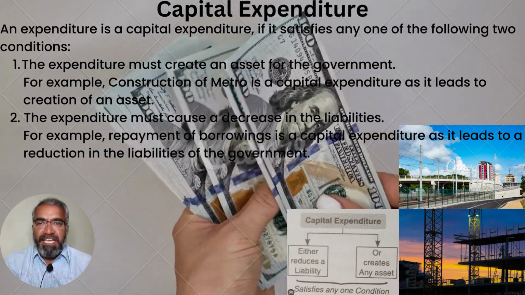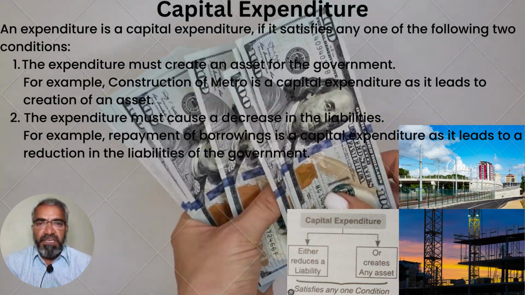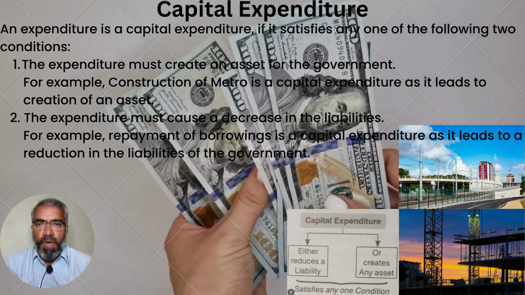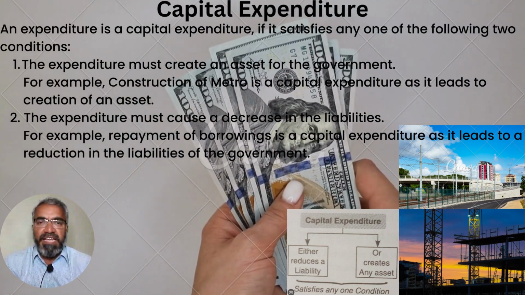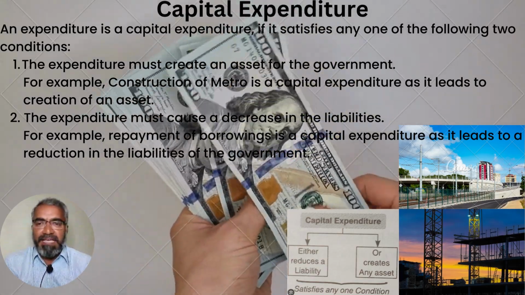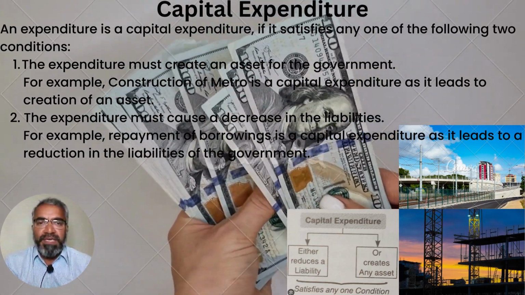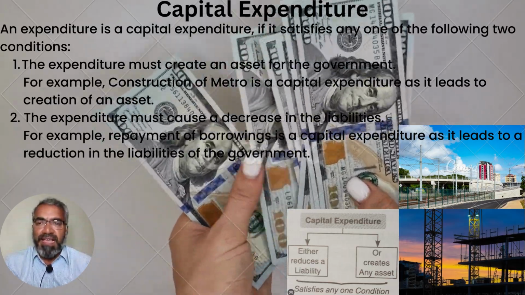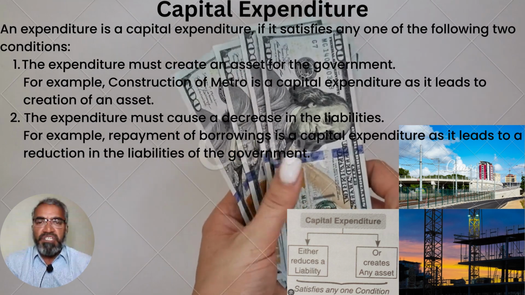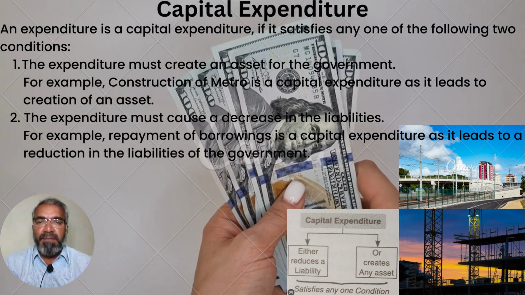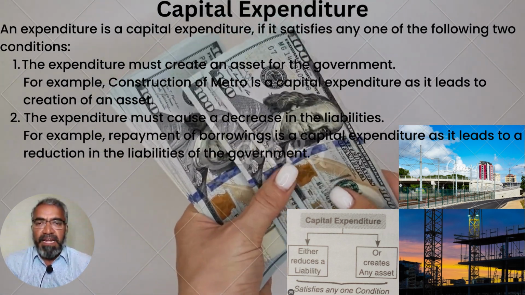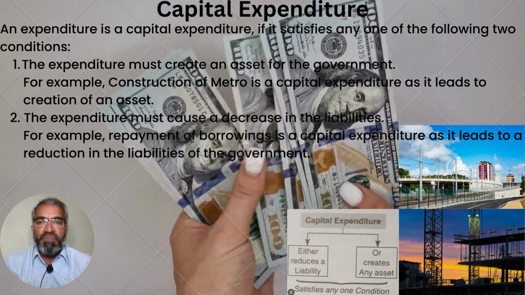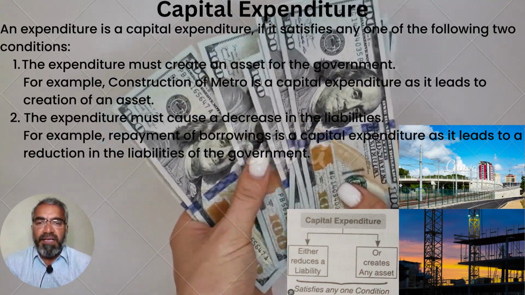An expenditure is a capital expenditure if it satisfies any one of the following two conditions. 1. The expenditure must create an asset for the government. For example, construction of metro is a capital expenditure as it leads to creation of an asset. 2. The expenditure must cause a decrease in the liabilities. For example, repayment of borrowings is a capital expenditure as it leads to a reduction in the liabilities of the government.